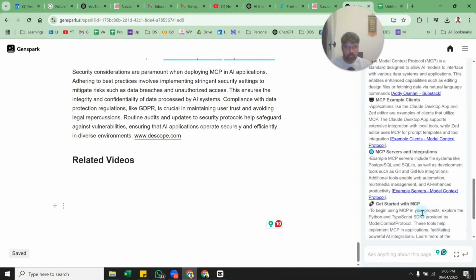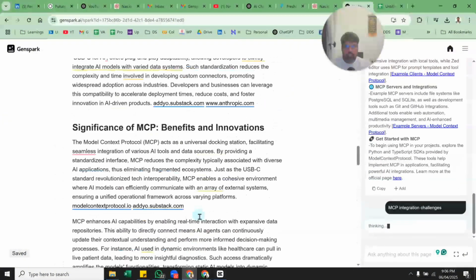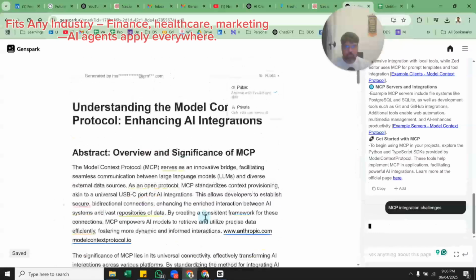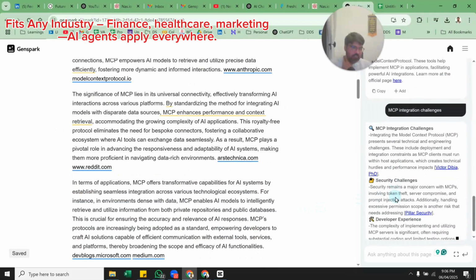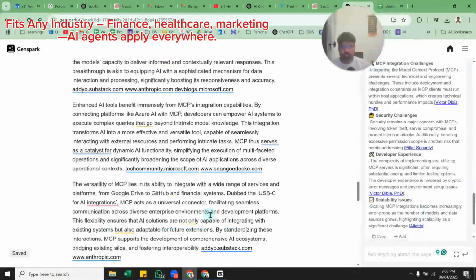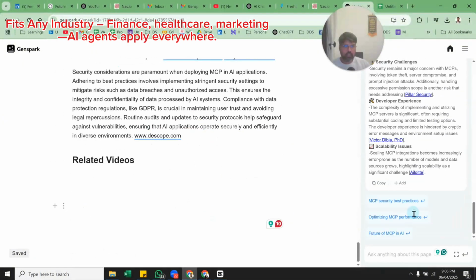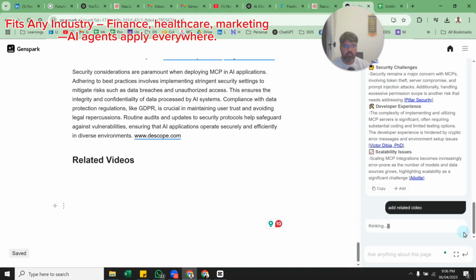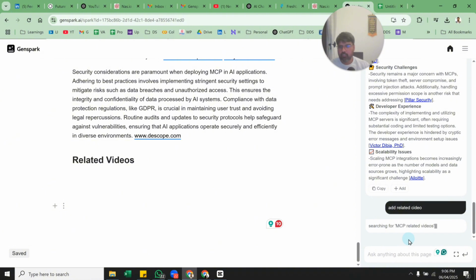So it is giving us different options that are there, and then accordingly we can come and put it here. So suppose, yeah, this is it. It gives you different options, like related videos. If you want, you can say add related videos. Okay, the spelling mistake, let us see if it's still able to do it. It is searching for MCP related videos. So let us see if it is able to add it.